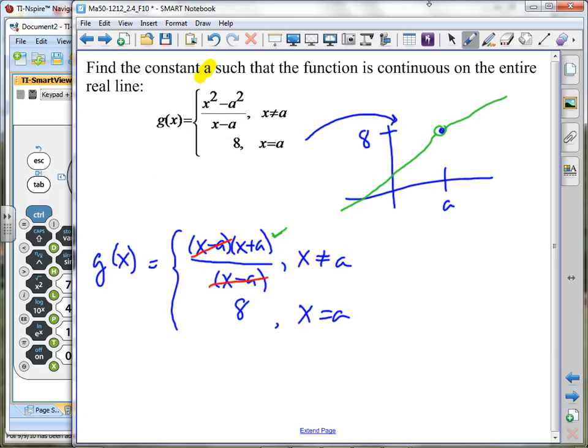Okay, so we need to go down through this and see what can we possibly put in for the value A to make that work? Well, let's see. What we have is x squared minus A squared divided by x minus A. If this happens, then this piece of it has to have the same value as 8.